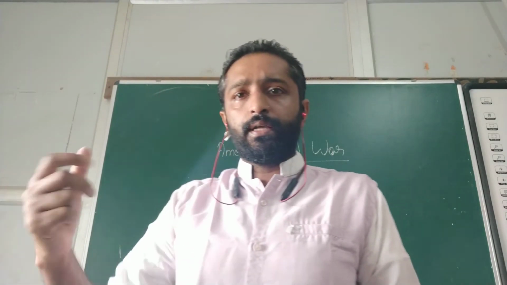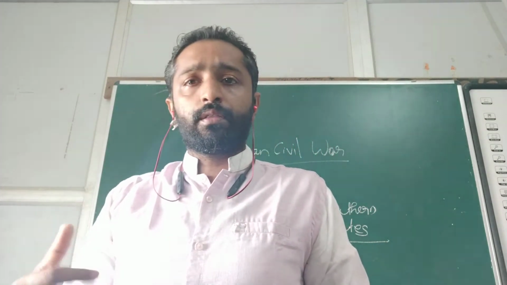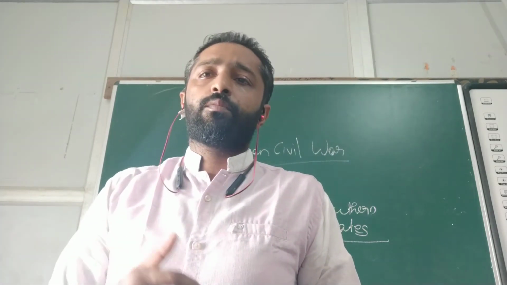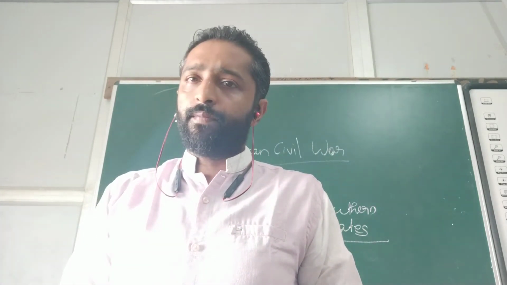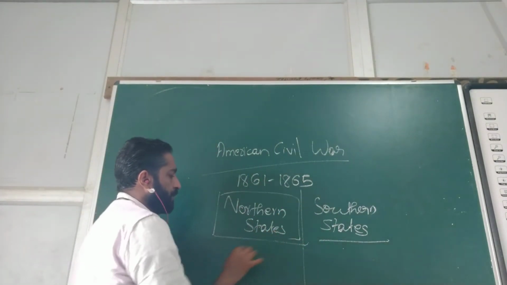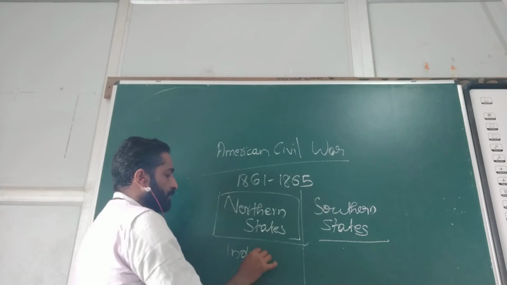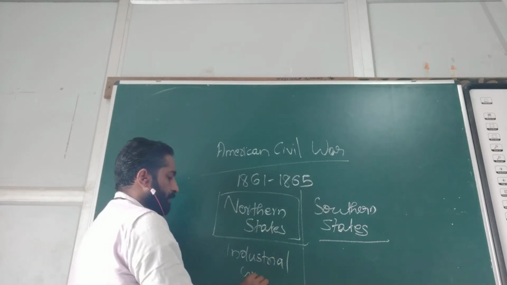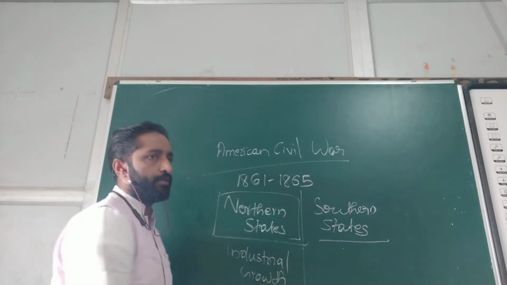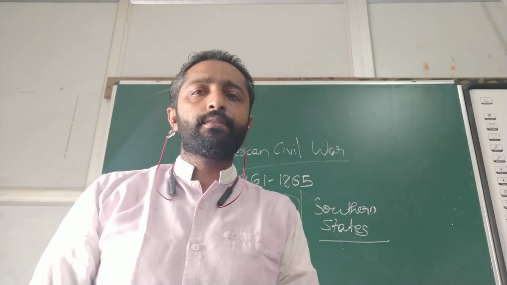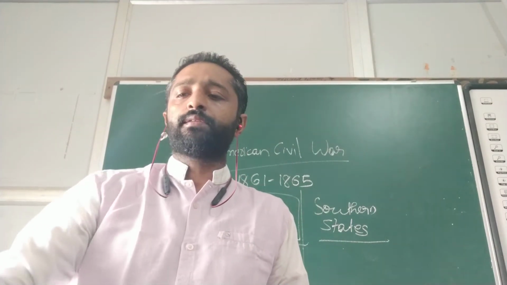And the work in the factories was done by the slaves bought from Africa. So the Northern States stand for industrial growth. There are manufacturing factories, textile factories, and the work in these factories was done by the slaves bought from Africa.